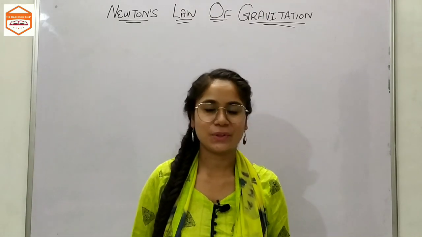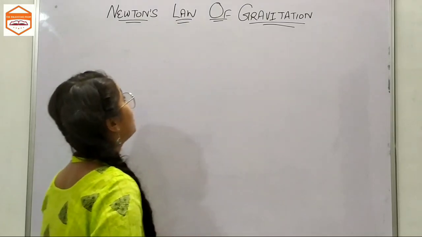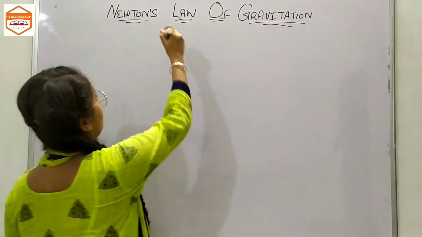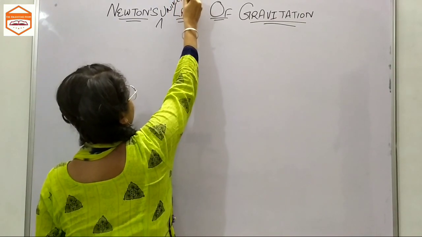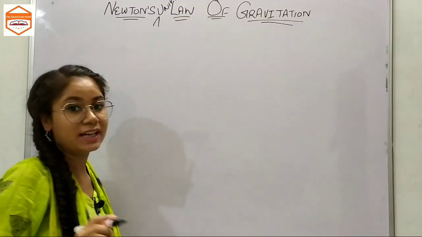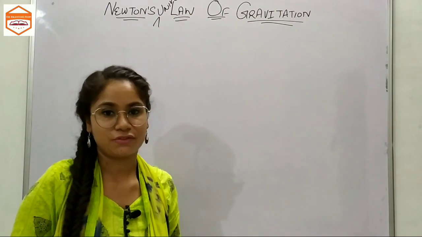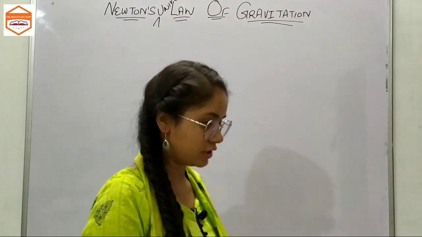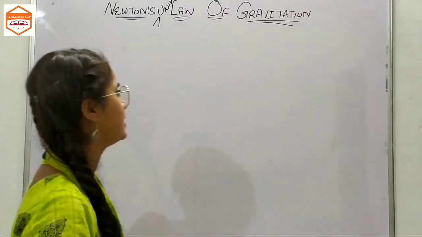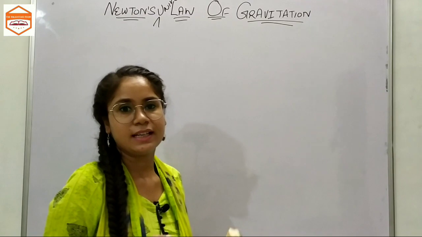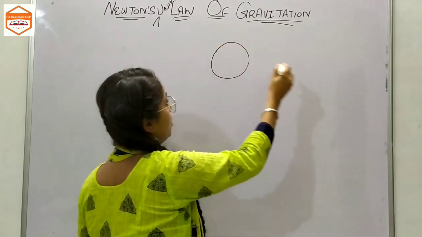In this video, we're going to talk about Newton's law of gravitation, or you can say Newton's universal law of gravitation. We will also discuss why this law is called the universal law of gravitation. As we had talked about gravitation in our previous video, gravitation is all about a force of attraction between two bodies.